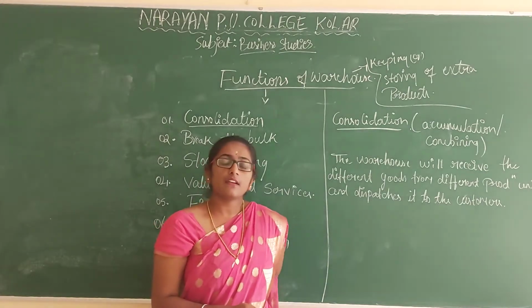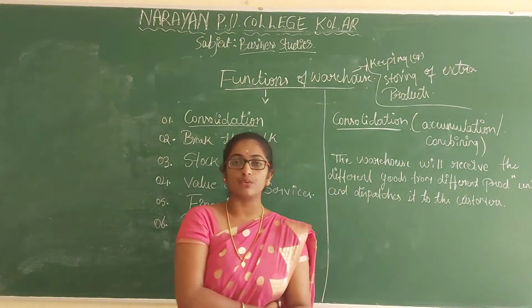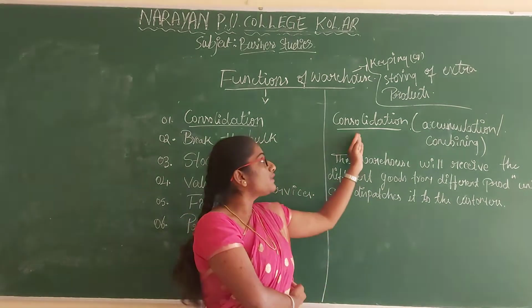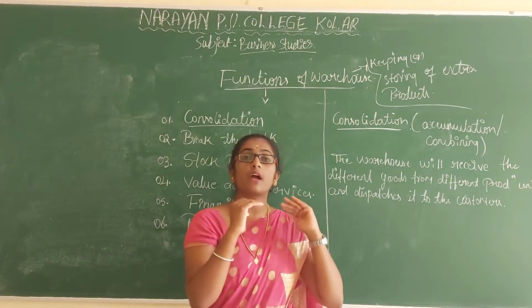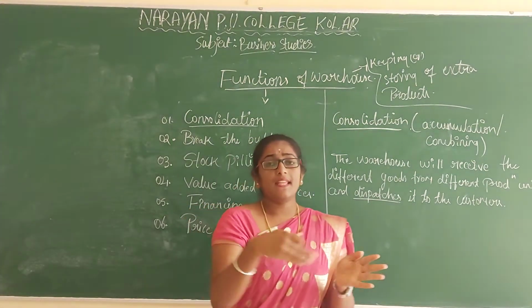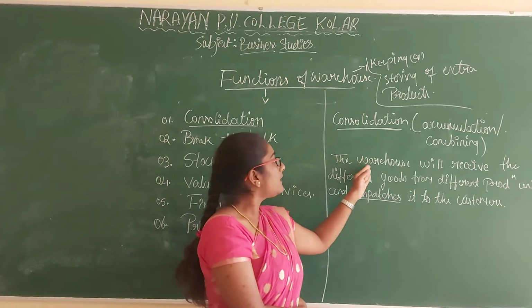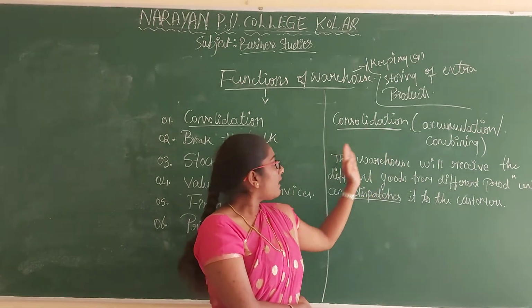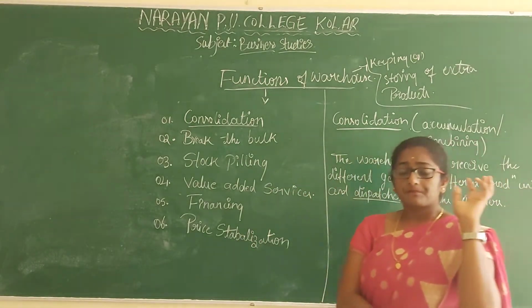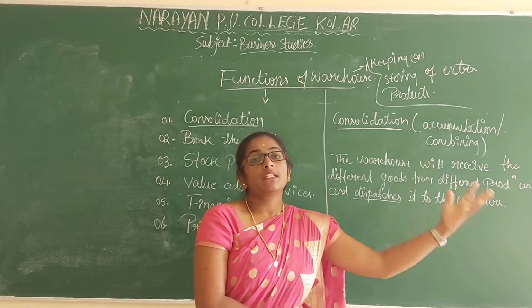All these different goods are put together, that is consolidated, joined or combined together. Dispatching is nothing but placing an order and releasing the goods from the warehouse to the customer. So the warehouse receives goods from different units, those goods are combined together, dispatched and sent to the customer.